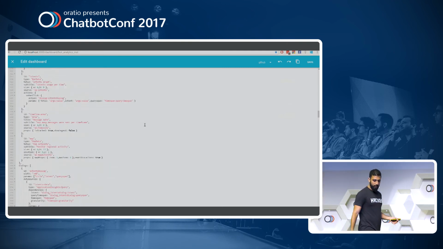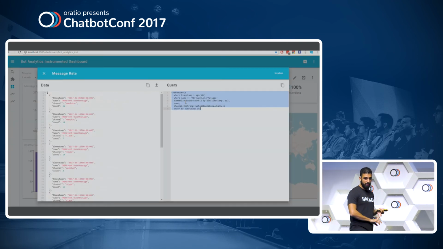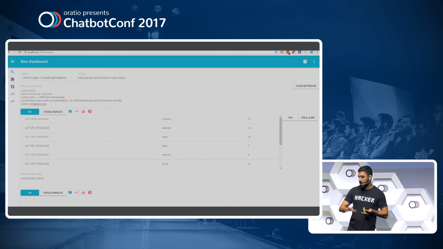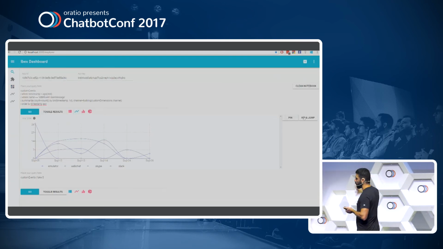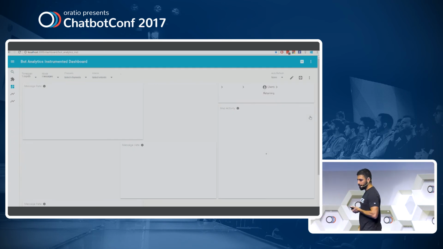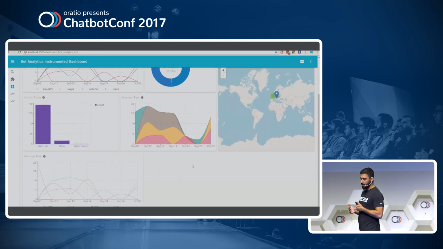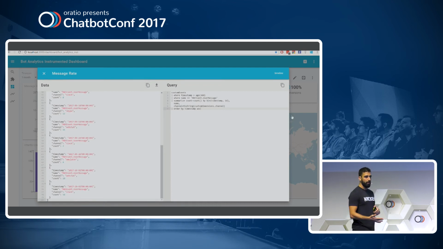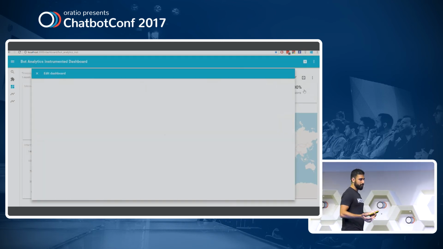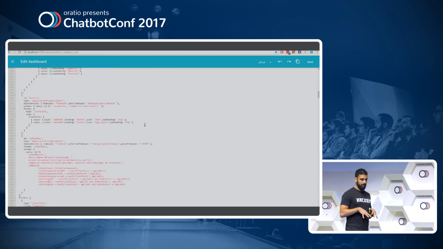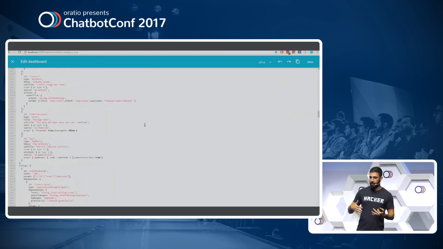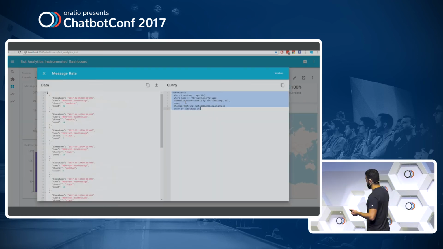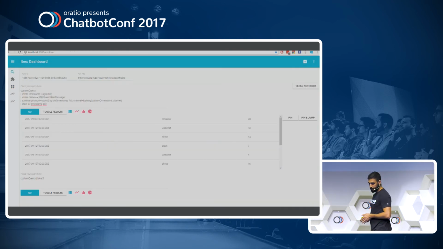So everything here, from the queries to the visualizations to the drill down to the filters, is defined in this one big JSON. It's all documented on the GitHub repository so that if you want to actually understand it, you can go there. But we're building experiences on top of this schema so that you don't actually have to understand this really massive JSON.